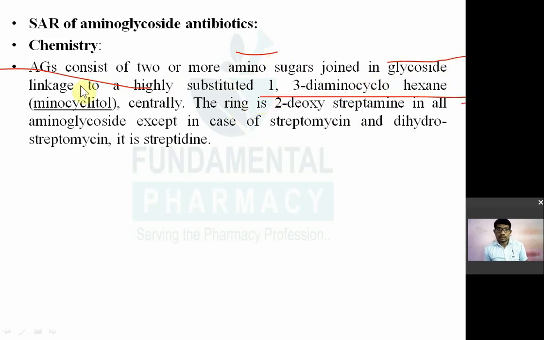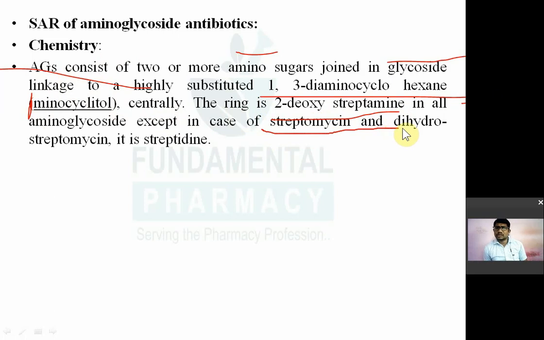So aminoglycoside consists of 2 or more amino sugar joined by a glycosidic bond to a highly substituted 1,3-diamino cyclohexane. That is the aminocyclitol. That is the ring is known as aminocyclitol. 2-deoxystreptamine is the ring in all aminoglycosides except in case of streptomycin and dihydrostreptomycin.